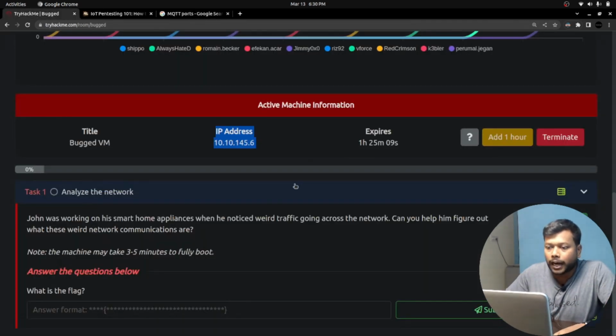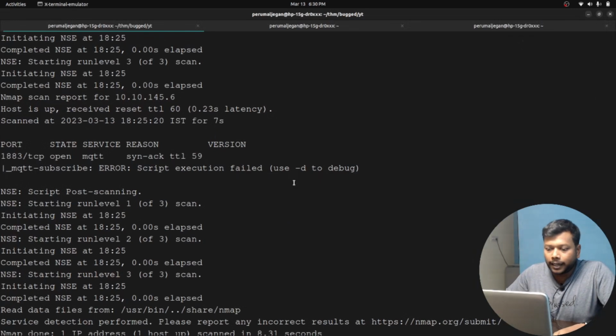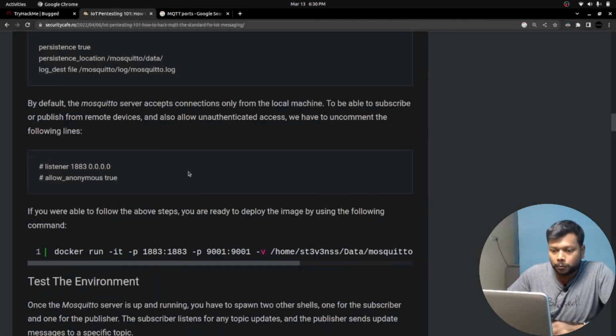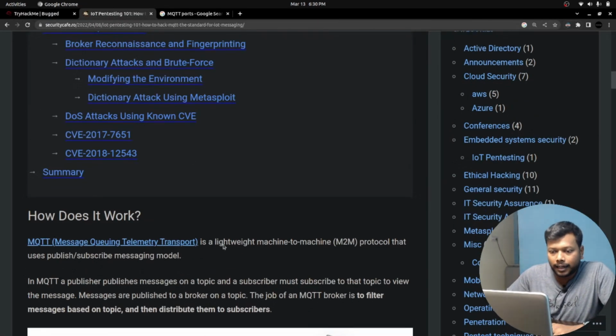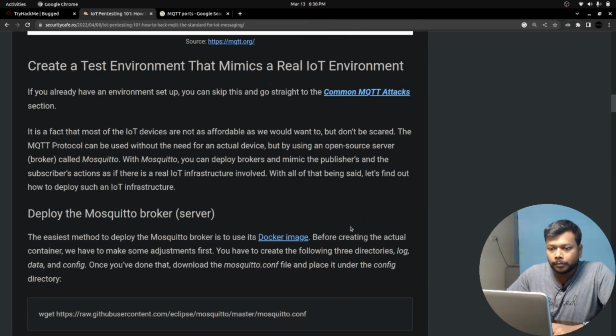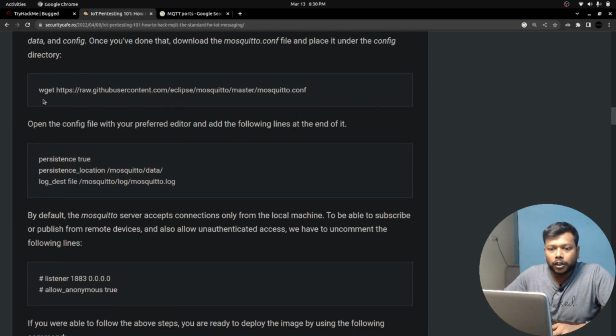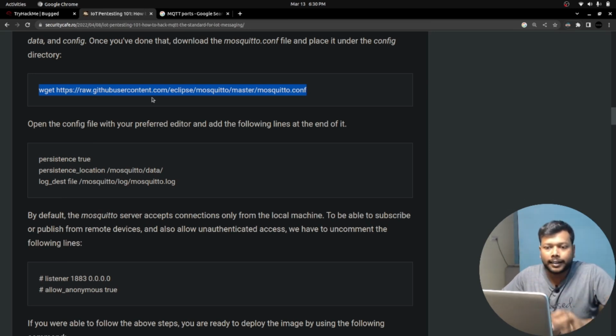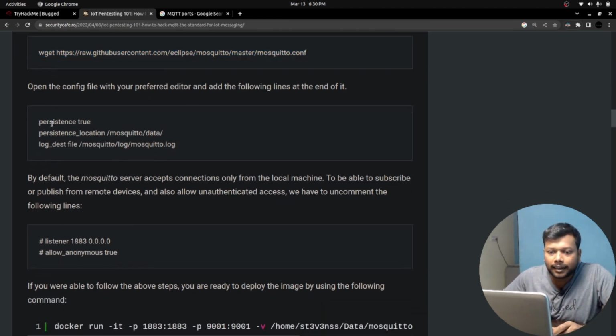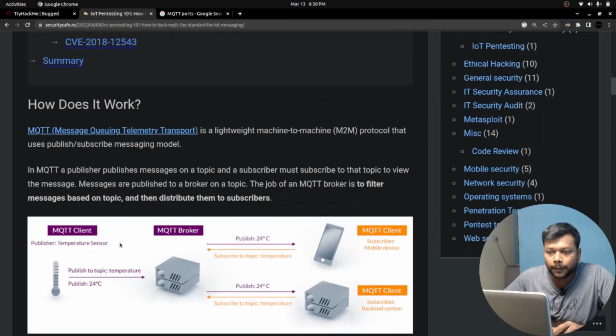Well, let's do that. There is a utility, and before that, let me go through this block completely, what they really try to explain here. So here they are going to create a test environment for the real IoT environment, and look at this one. Here is the GitHub repository, and it's a GitHub project. Actually, it is used to create that IoT test environment, and these are the commands used to configure the MQTT broker itself.